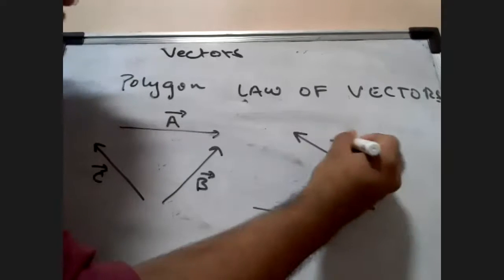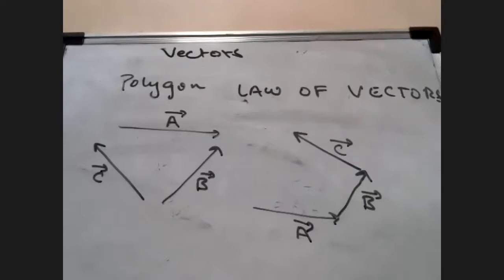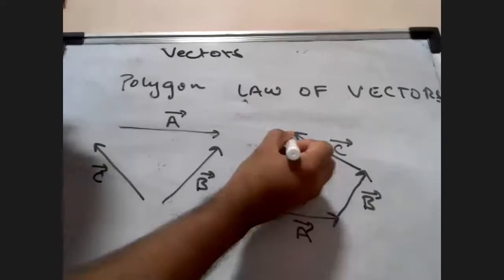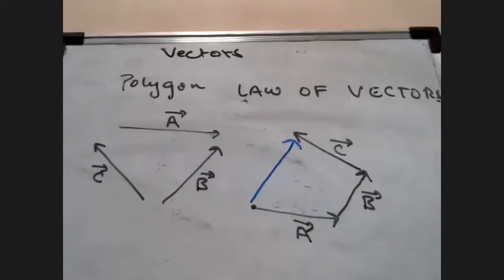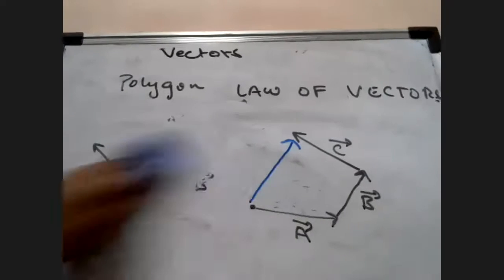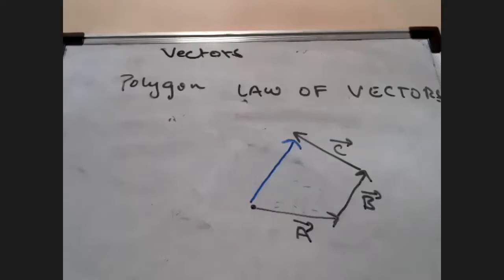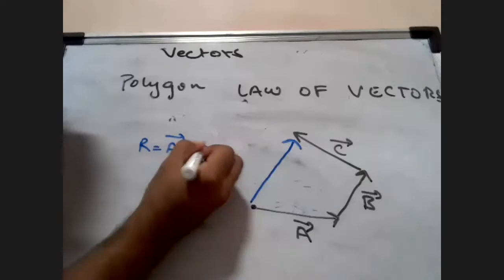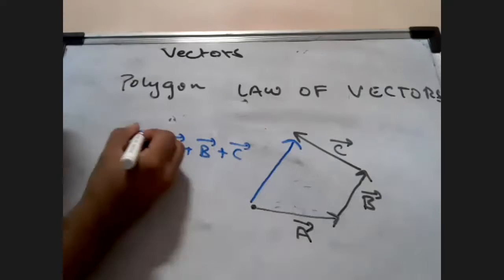So you can see here, students, that I have displaced this entire thing in such a way that I can find out the resultant very easily. Listen to me. The resultant is always going to start from the tail of the first vector and end at the head of the last vector. So here the resultant will be somewhat like this. Can you tell me what the resultant is equal to here? Resultant R is going to be equal to A vector plus B vector plus C vector. Yes or no?